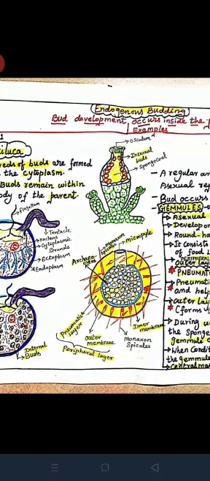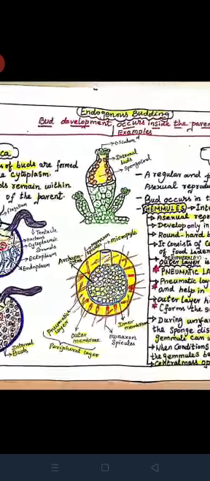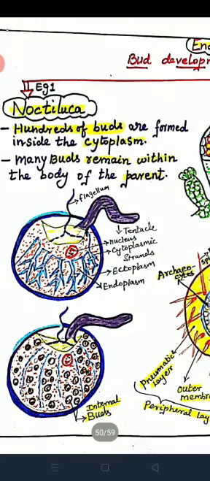Noctiluca. Example number 2, freshwater sponges, Spongilla, and in some marine sponges too. Now we'll see example number 1, Noctiluca. Endogenous budding, example number 1, Noctiluca.